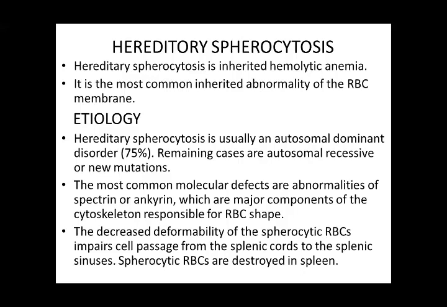Decreased deformability of the spherocytic RBC impairs the cell passage from the splenic cords to the splenic sinuses. Spherocytic RBCs are destroyed by the spleen.